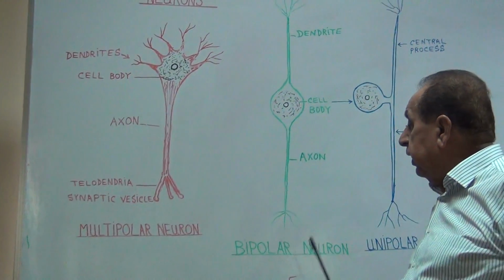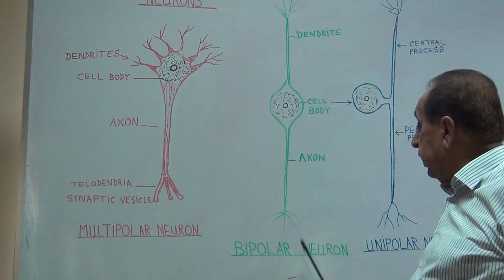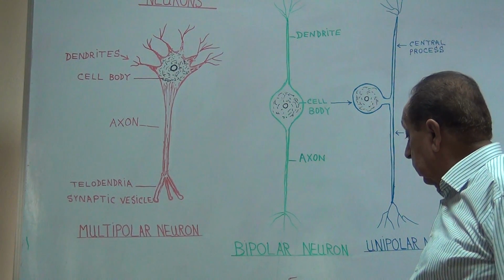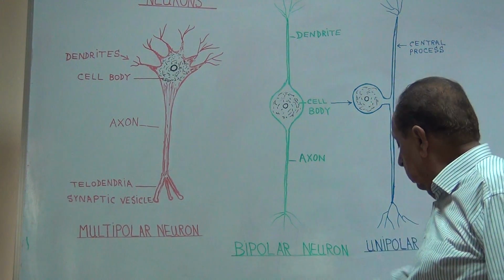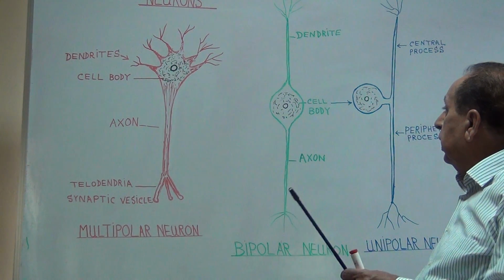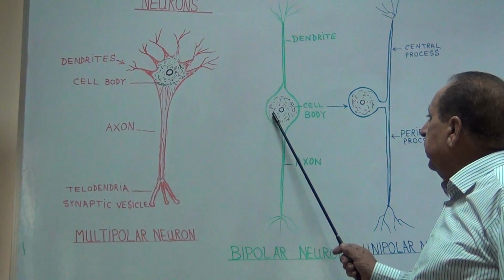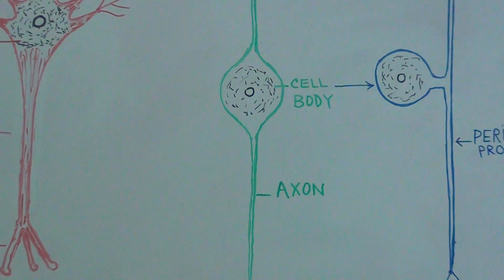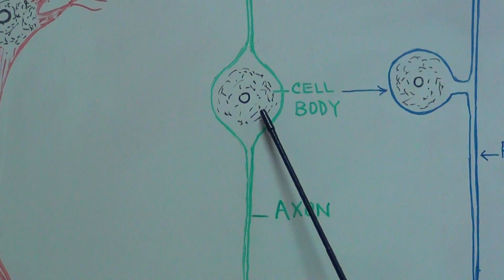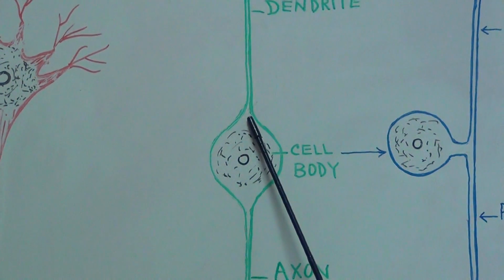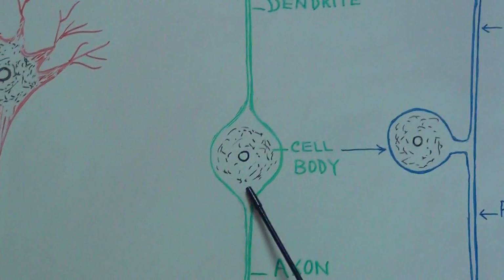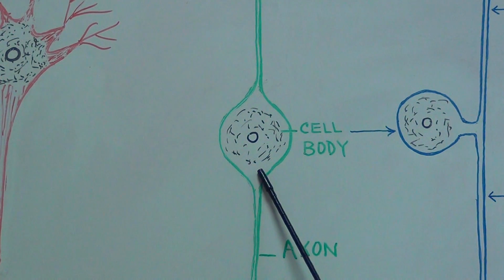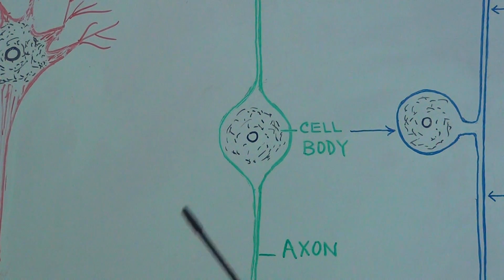The second type is bipolar neuron. In bipolar neuron, here this one is the cell body, in the center is the nucleus. And this cell body has two poles. One is this one, other this one, two poles. So it has two poles, therefore it is called bipolar neuron.